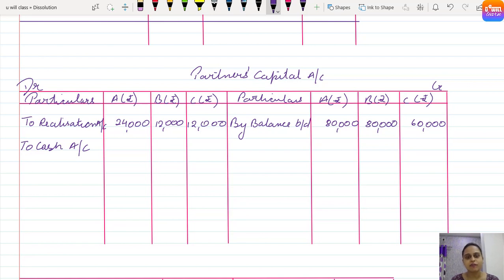80,000 minus 24,000. So this will give us 10 minus 4 gives us 6 and 7 minus 2 gives us 5. 56,000 for A. Then 80 minus 12, that will give us 10 minus 2 gives us 8 and 7 minus 1 is 6, so 68,000. 60 minus 10 gives us 48,000. Here let's put the total of the greater side, that is 80,000, 80,000, 60,000.